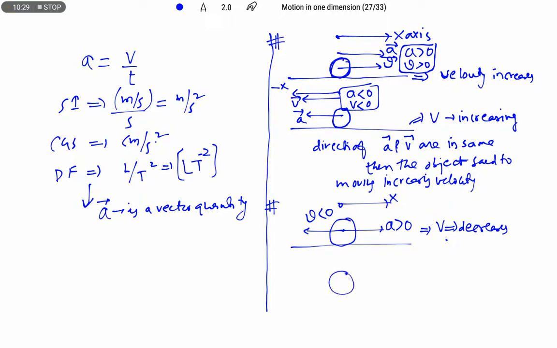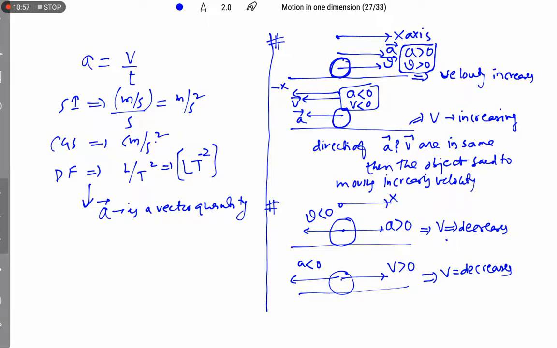Now suppose the direction of velocity is along the positive x-axis and the direction of acceleration is along the negative x-axis, in this case also the velocity of the object is going to decrease. Okay, in this way, with the help of the directions of acceleration and velocity, we confirm whether the object is speeding up or slowing down.